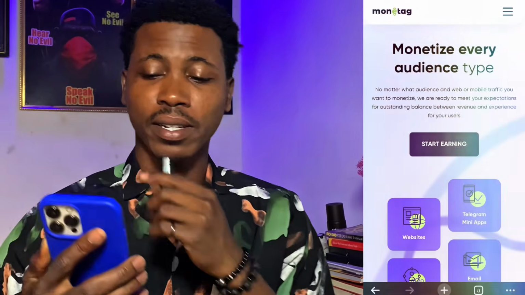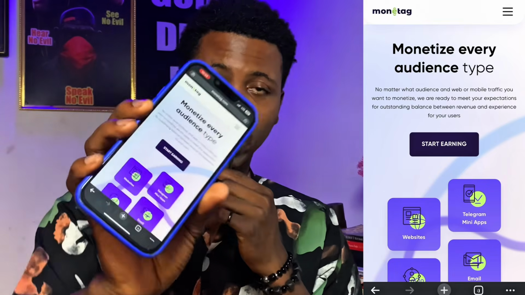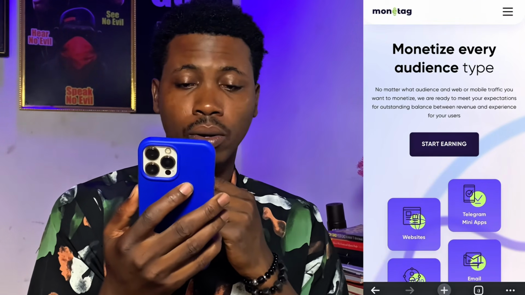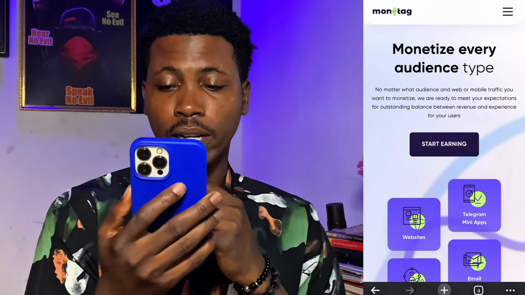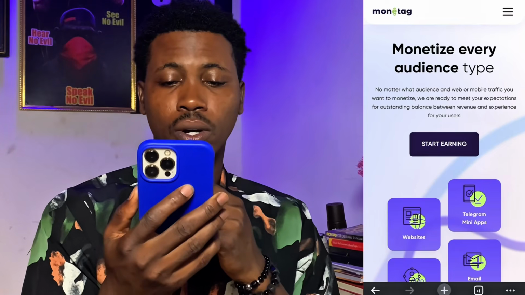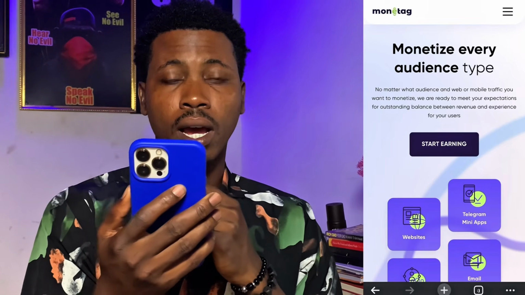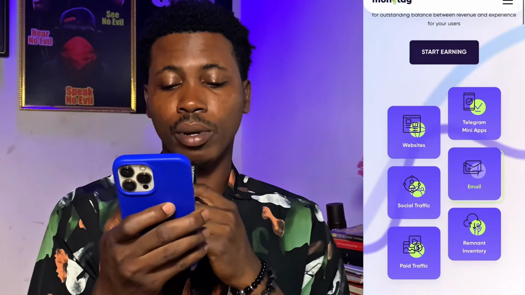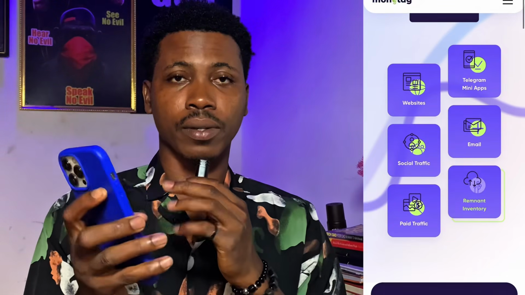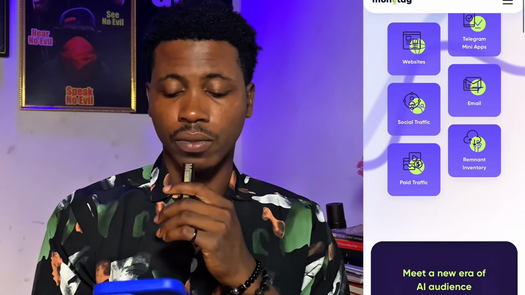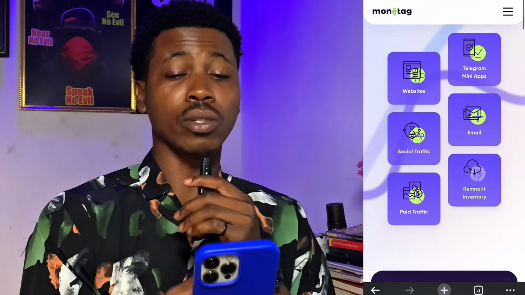So guys, we are right here on their website right now, and right here they are saying monetize your audience type. No matter what audience or mobile traffic you want to monetize, we are ready to meet your expectations for a steady balance between revenue and experience for your users. Start any website, Telegram mini app, social traffic, email, and paid traffic. So the first thing you want to do right now is to get registered with this platform. Let's go through the registration process.